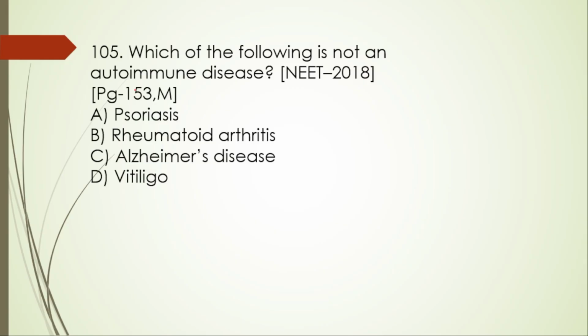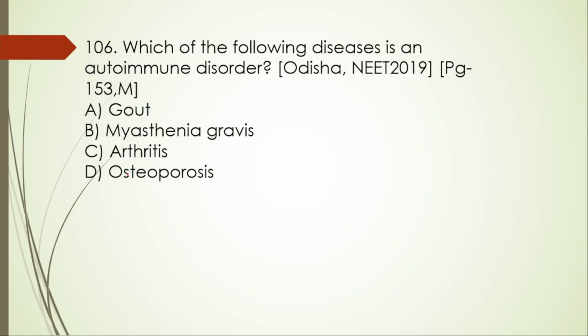105 question. Which of the following is not an autoimmune disease? Psoriasis, rheumatoid arthritis, Alzheimer's disease, vitiligo. So here the C one, which is Alzheimer's disease, is not an autoimmune disease. It's a neurodegenerative disorder.